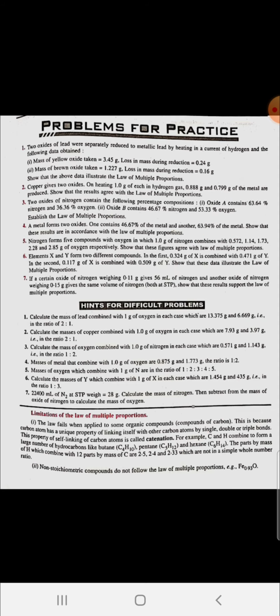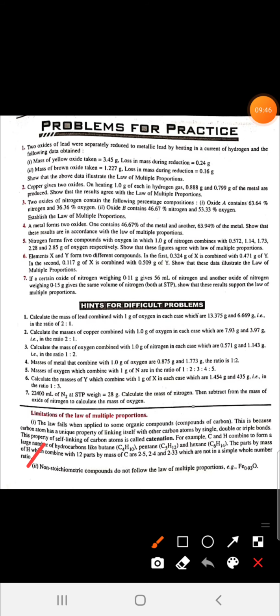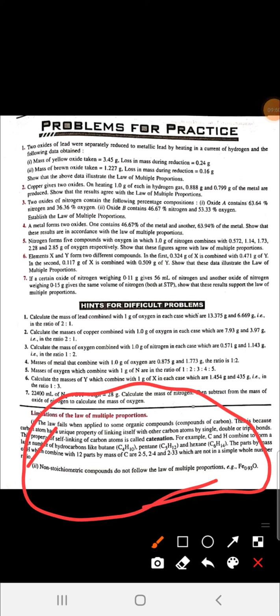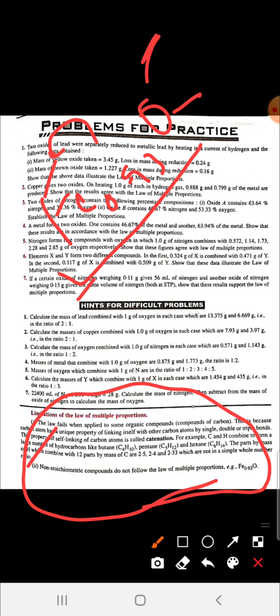The second limitation is that non-stoichiometric compounds do not follow the law of multiple proportions. Non-stoichiometric compounds, for example Fe0.93O, are compounds in which 1 oxygen atom combines with 0.93 parts of iron. So these are non-stoichiometric when there are decimal places.